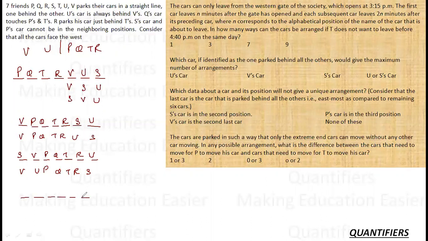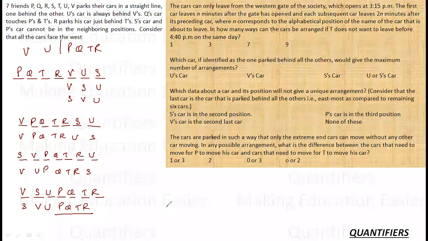Let us drag it further down. So P, Q, T, and R. Okay. So these are the 3 places. S cannot come here, but S can come in these 2 places. So V, S, U, or S, V, U, P, Q, T, R. These are the 4 cases here. So 3 plus 2 plus 2 plus 2, there are a total of 9 cases. Okay. Nothing else is possible because we have tested all the possible positions.